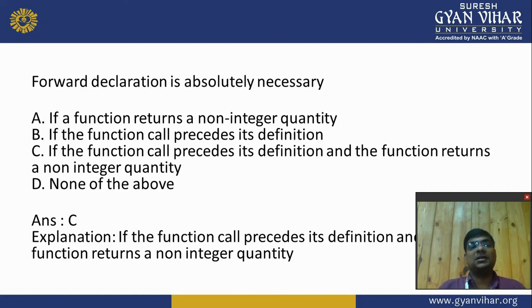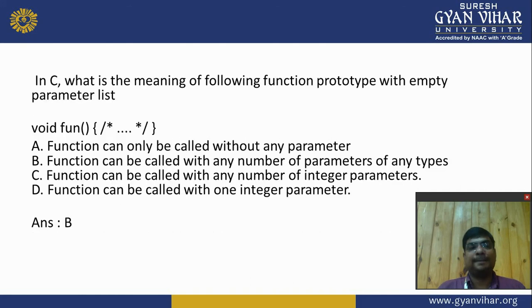Forward declaration is absolutely necessary if the function call precedes its definition and the function returns a non-integer quantity. None of the above. The answer is C. Next is in C, what is the meaning of the following function prototype with empty parameter list?